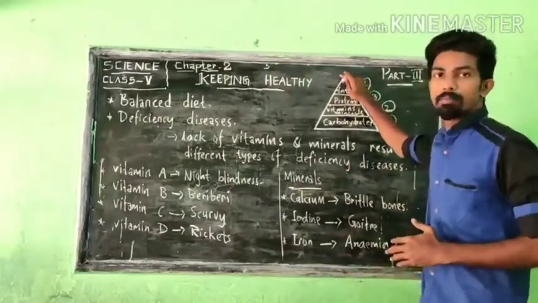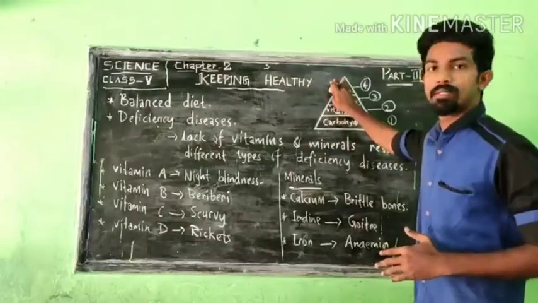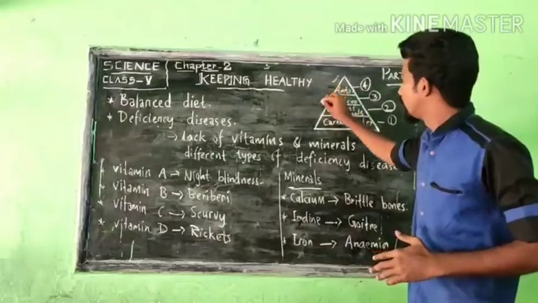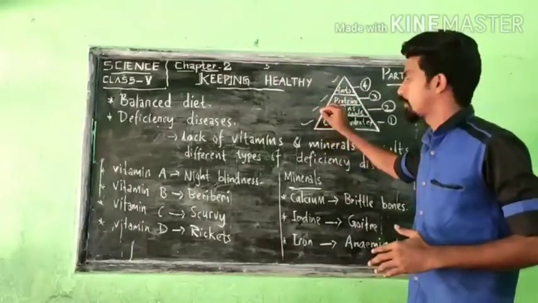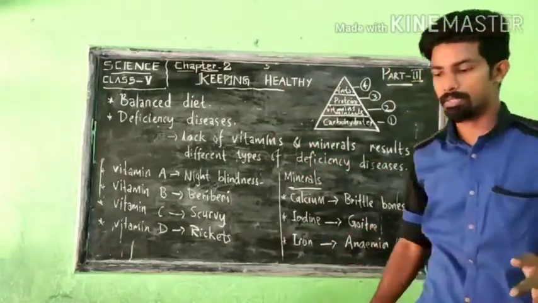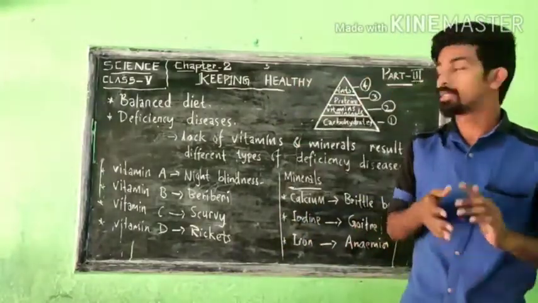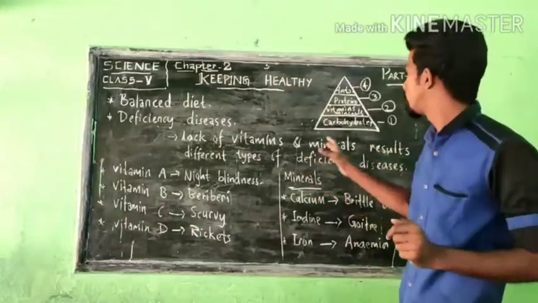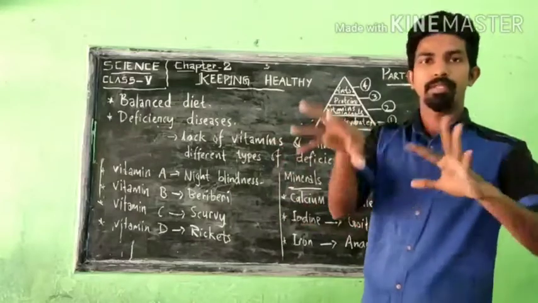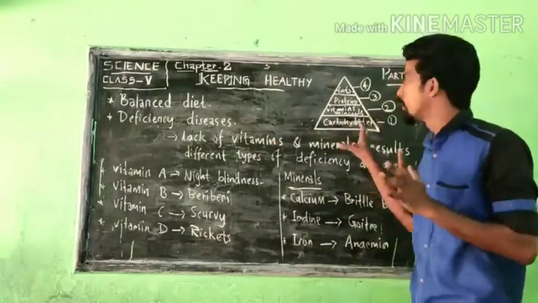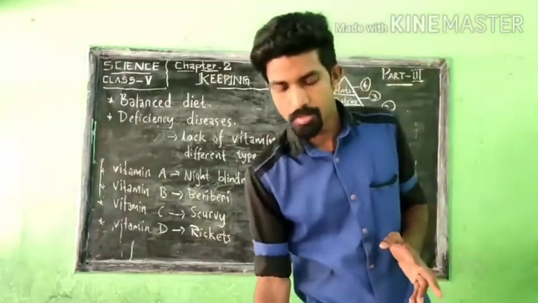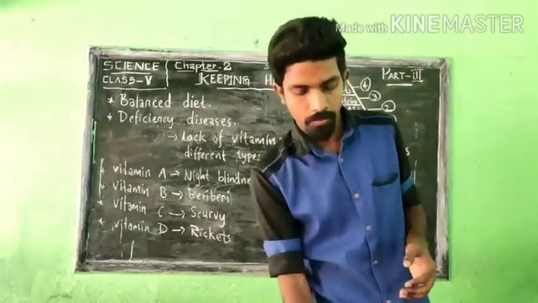So from top to bottom, it shows that our body needs a smaller amount, then larger, and the biggest amount at the bottom, we must take. So this is the pattern of food we must take in our daily life. That is about a balanced diet. We must include all these types of nutrients in the food pattern which we follow in our life.